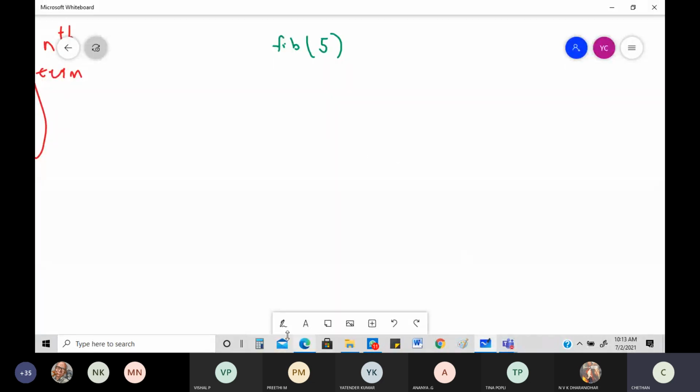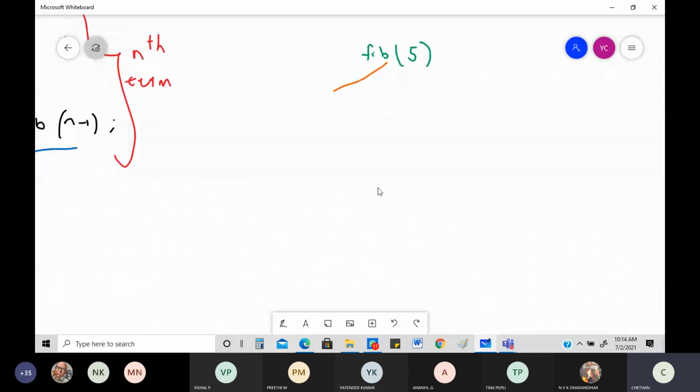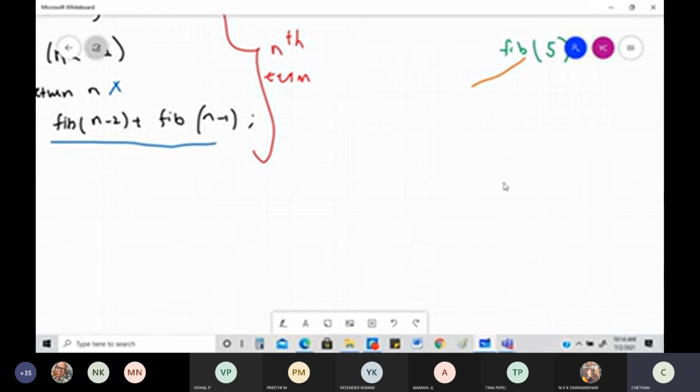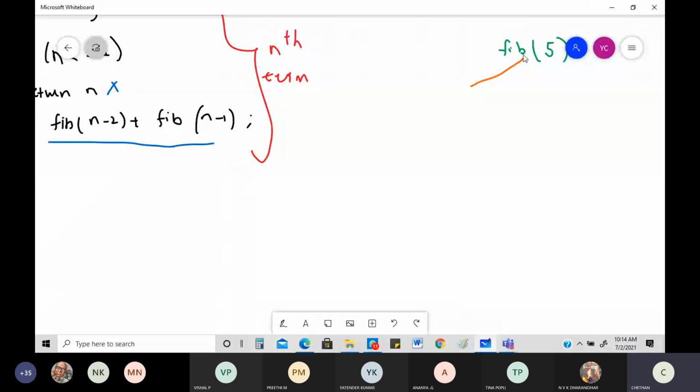So let me do that. If I do that, what is going to happen? First and foremost is Fibonacci of 5. I'll put it here so that people can see the way I'm doing it. Fibonacci of 5 can be split as n minus 2, which is 5 minus 2, so Fibonacci of 3, plus Fibonacci of n minus 1, 5 minus 1, Fibonacci of 4. Can I write like that? Yes, I can write it neatly. So I write it like this.